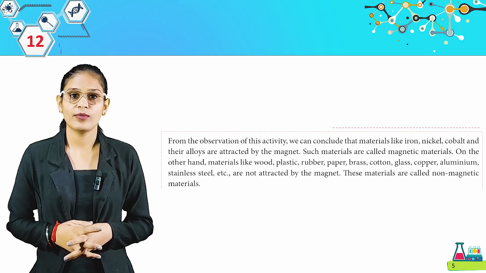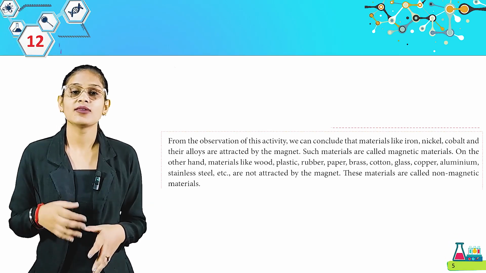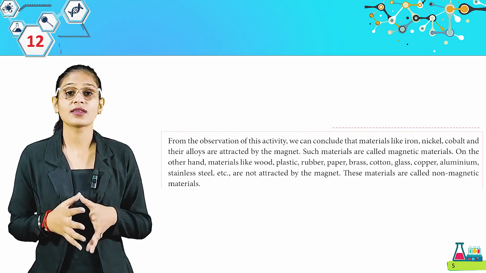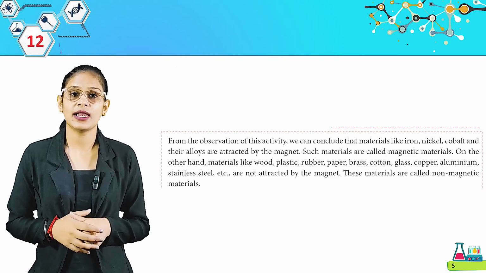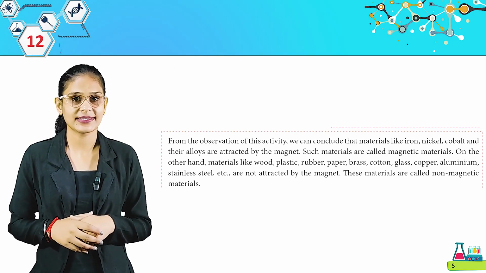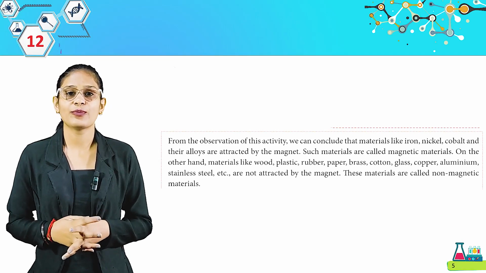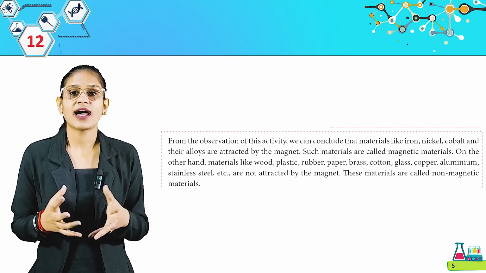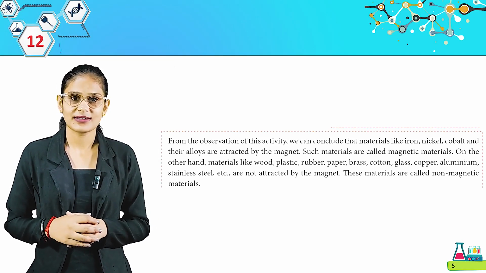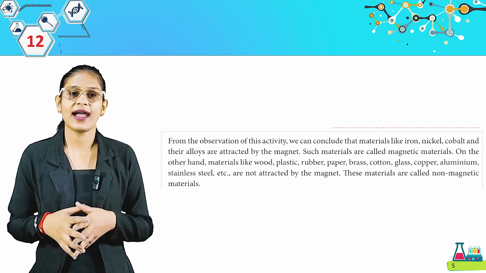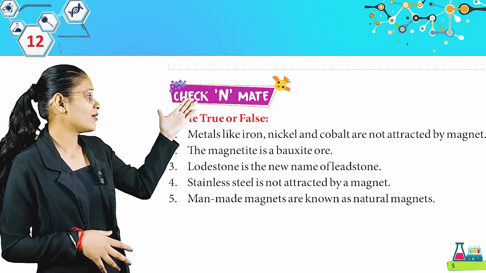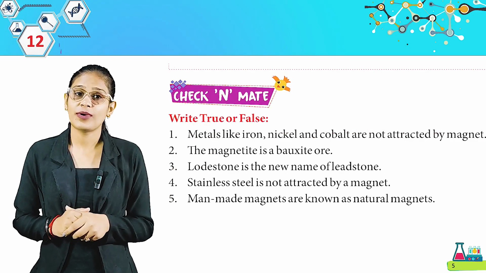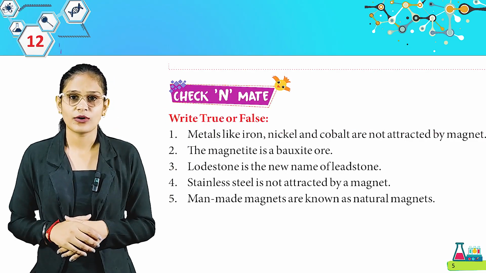Such materials are called magnetic materials. On the other hand, materials like wood, plastic, rubber, paper, brass, cotton, glass, copper, aluminium, stainless steel, etc. are not attracted by the magnet. These materials are called non-magnetic materials. Get it, students? So it's very easy and interesting. Here, as we have check and mate, you can do it by yourself as we already read about these things.